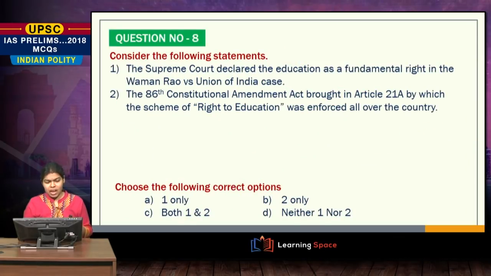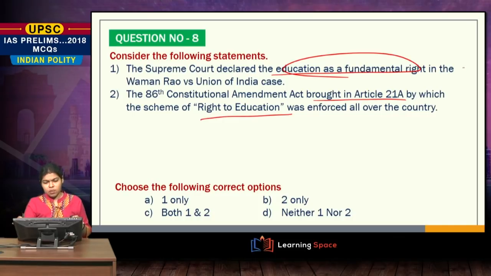Now, the question number 8, the Supreme Court declared the education as a fundamental right in the case of Vaman Rao. The second statement is the 86th Constitutional Amendment Act brought in Article 21A, by which the scheme of right to education was enforced all over the country.